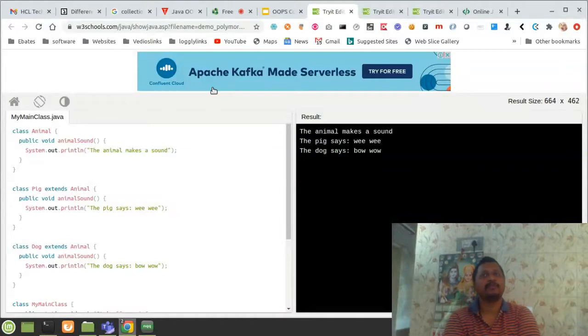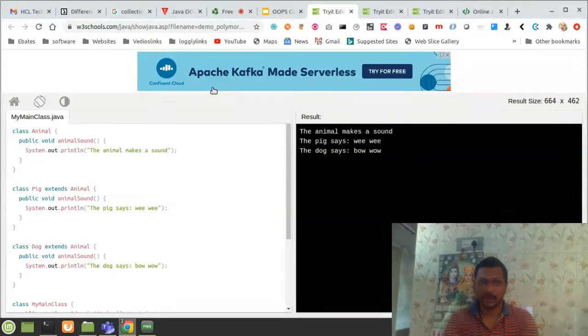We know that every animal makes a sound, and I took that property as an example, and I extended Animal with Pig, which is common for both classes. Pig is one type of animal, so I extended Animal here. Here we can see that this is the parent class and this is the child class.